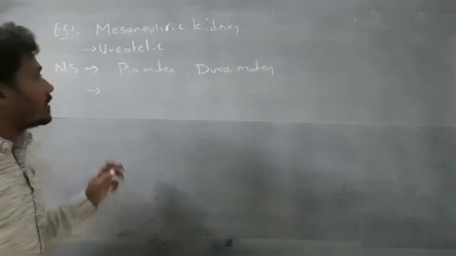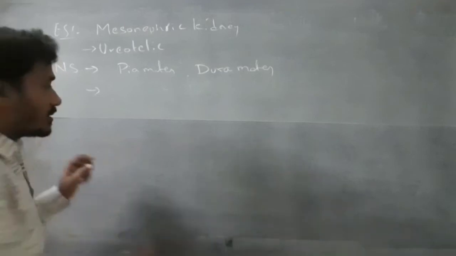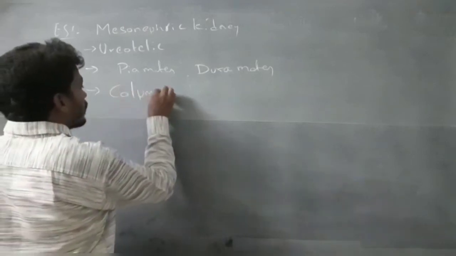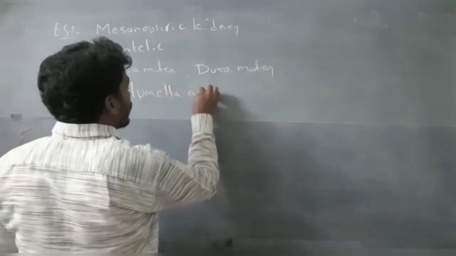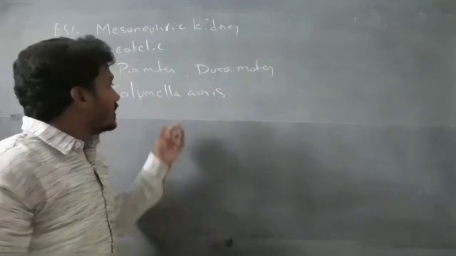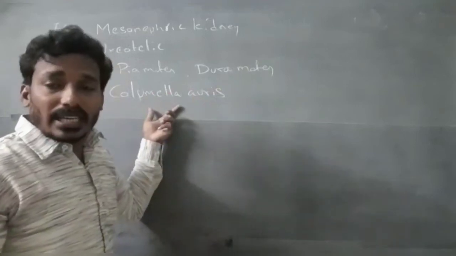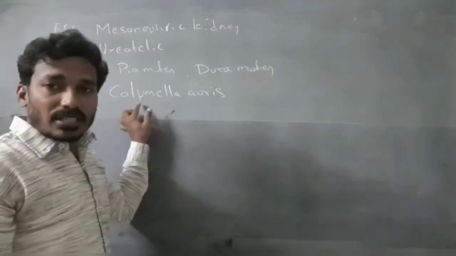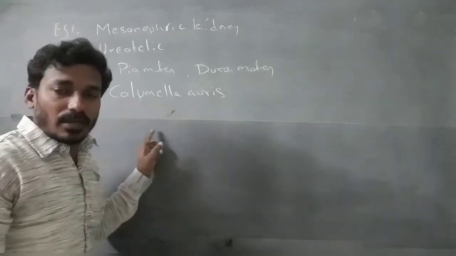Columella auris is present in the ear. This is the ear ossicle. A single ear ossicle is present in the ear, and the single ear ossicle is columella auris.